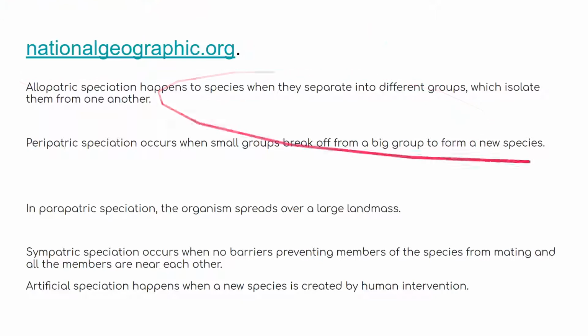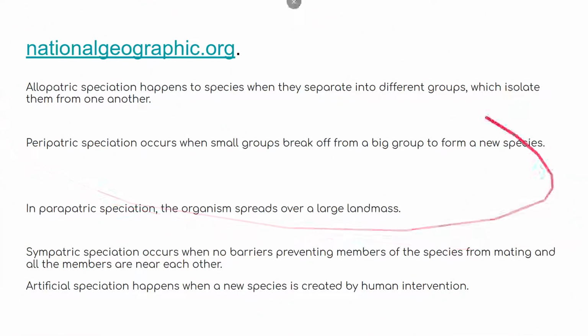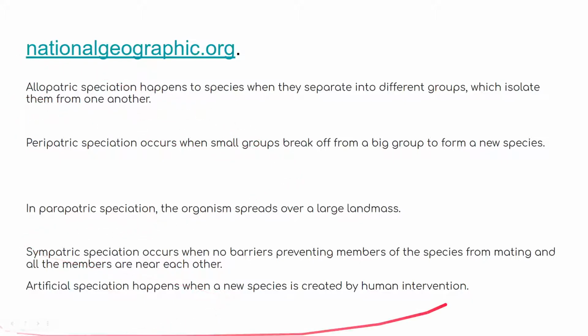And here's a more in-depth guide for the different speciations. I'm going to read it out to you, but National Geographic, this link is very important. It explains a lot more about these different types of speciation. Allopatric speciation happens to species when they separate into different groups, which isolates them from one another. Peripatric speciation occurs when small groups break off from one big group to form a new species. In parapatric speciation, the organism spreads over a large landmass. Sympatric speciation occurs when no barriers prevent members of the species from mating, and all members are near each other. And artificial speciation, which is the fifth, which was not explained on this, happens when humans intervene.